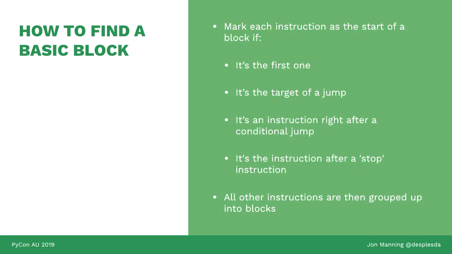So to find a basic block given a set of instructions, the number of rules involved is actually very simple, very minimal. An instruction is the start of a block if it is the first instruction in the program, if it's the target of a jump from somewhere else, if it's the instruction after a conditional jump, or it's the instruction after a stop instruction. All other instructions can then be grouped up.